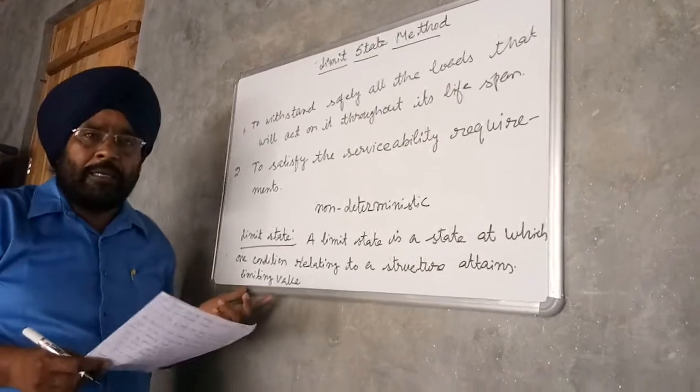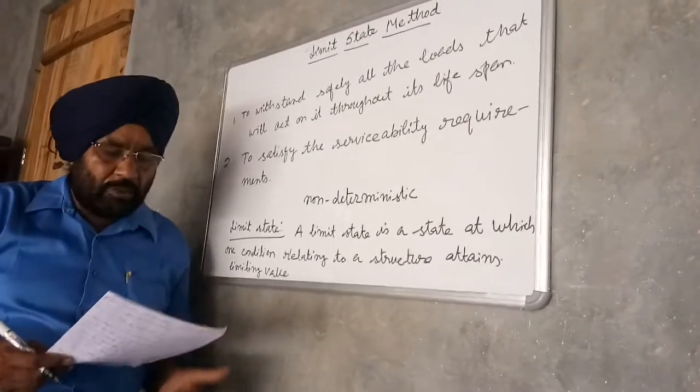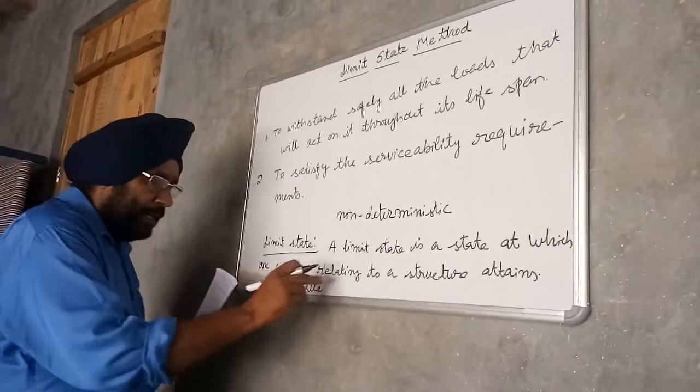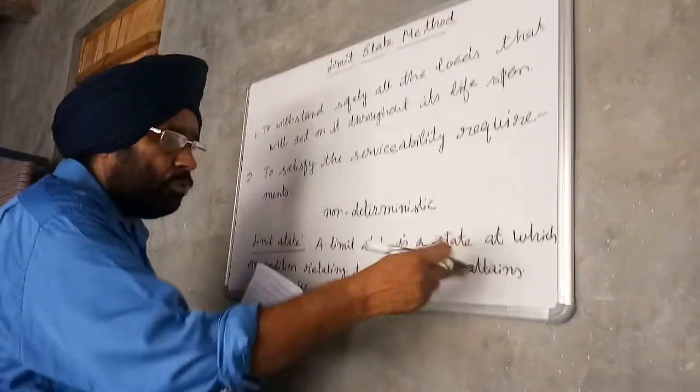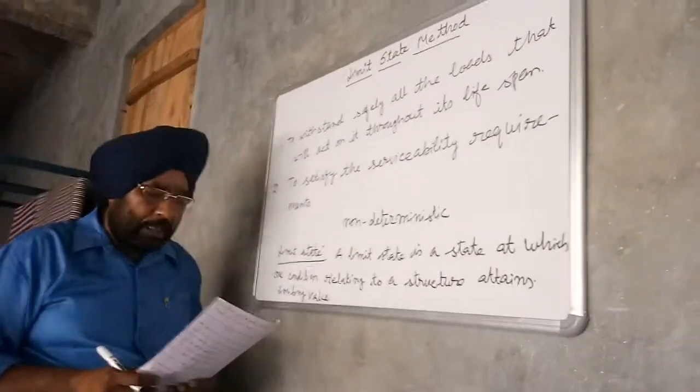Limiting value means critical value or maximum value. So a limit state is a state at which one condition relating to a structure attains a limiting value.